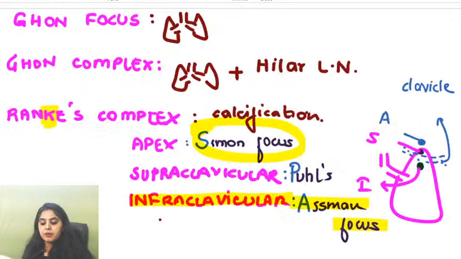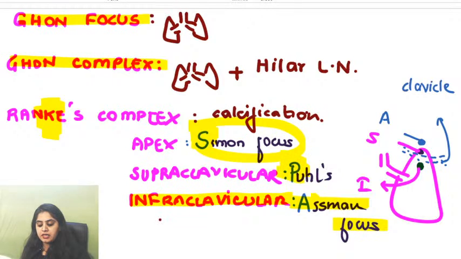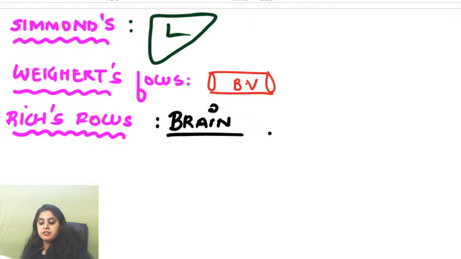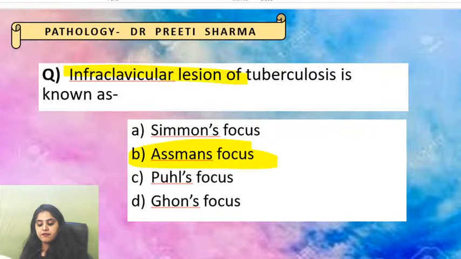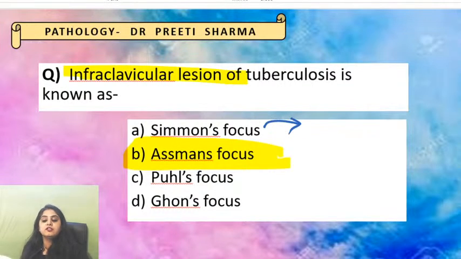Should we do a quick recap? Ghon focus is in the lungs. Ghon complex is in the lung and lymph node. Ranke's complex is calcification. For the lung, if you take apex, supra, infra, you have SPA: Simon, Pearl, Assman. On the other hand, Simon's is referred to as the liver, Wiegert as blood vessel, and Rich's focus as the brain. So the question that I clearly gave you was infraclavicular lesion of TB is known as Assman focus.